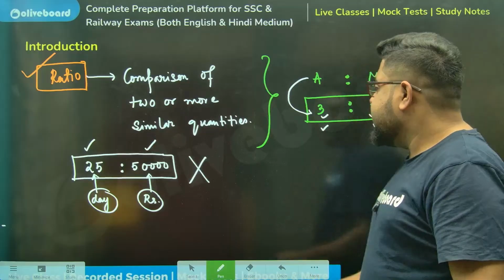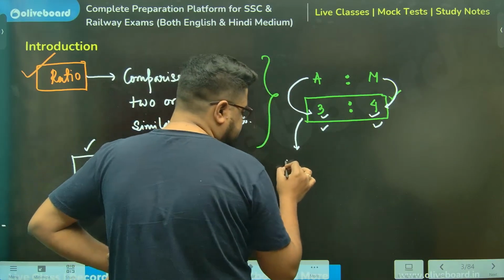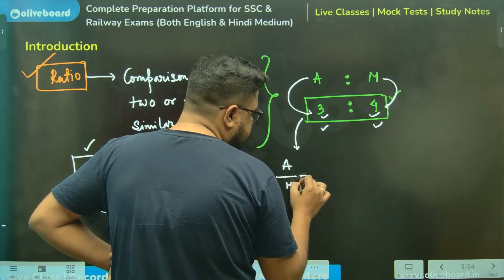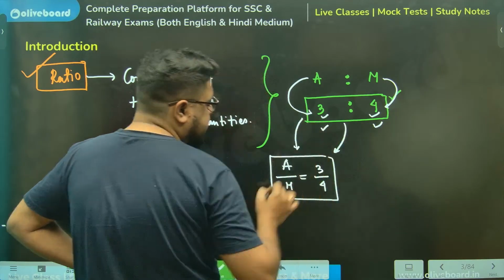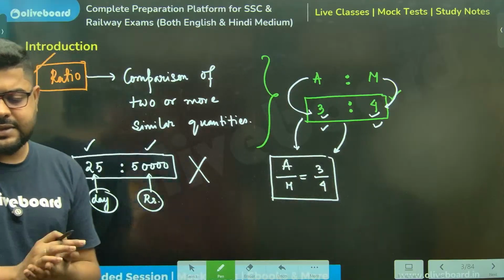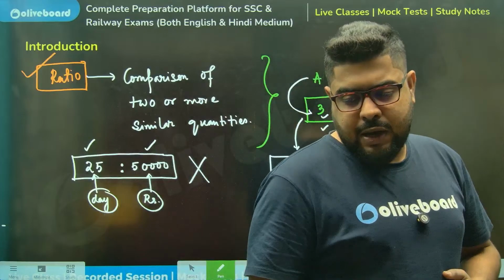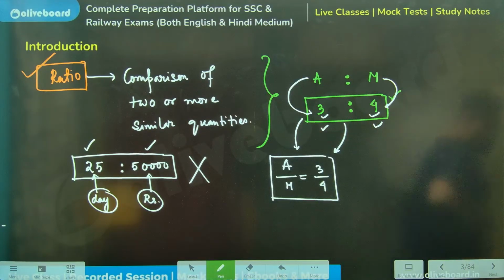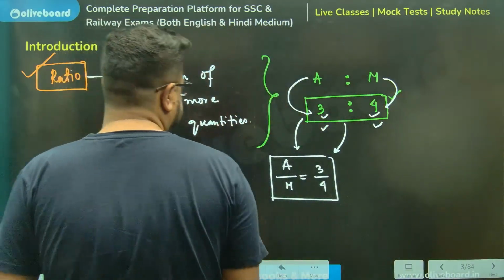And definitely, we can think of this as a fraction, meaning Ashish by Manish is equal to 3 by 4. This means the same thing. These two are identical from the point of view of concept. Is this clear? Because we are going to use this multiple times throughout our adventure. A quick yes. Clear, sir? Perfect. Very basic stuff. Chalo.